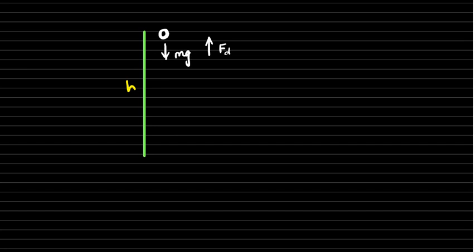Okay, so the net work done on the body can be said to be mg into plus h, because mg happens to be acting in the direction of displacement. So cos theta is going to be 1 because theta will be 0, minus Fd into h, because here the angle between Fd and displacement is 180 degrees. So cos 180 is going to be negative 1. So this is the net work done.